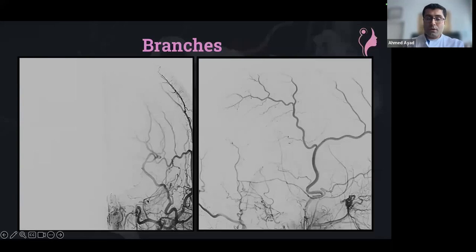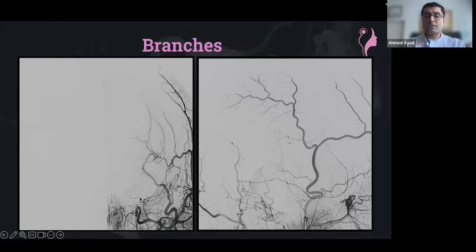But going through the foramen spinosum, usually the middle meningeal artery gives very important branches, which unfortunately can't be seen in most of the patients. So going through that foramen here, or that curve on the sagittal view, you usually see the middle meningeal artery giving one or two branches. In most patients you won't be able to see anything, but sometimes you see, and if you're going to see anything, it's going to be on the coronal view, not on the sagittal view. The two important branches at that level are going to be the cavernous branch and the petrous branch. And these are the two branches which you should avoid to embolize, of course, during whatever the procedure.